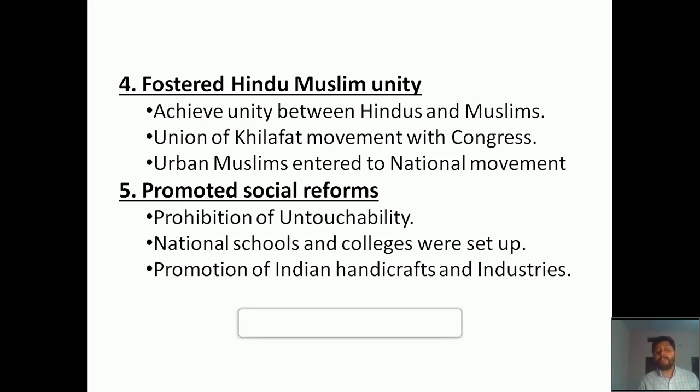Then, promotion of Indian handicrafts and industries. If a person is ready to produce something from his own hard work, all those products were getting acceptance in Indian society, because the leaders were focusing on promoting Indian handicrafts and other products.